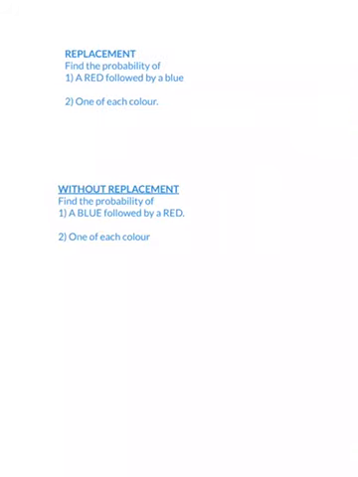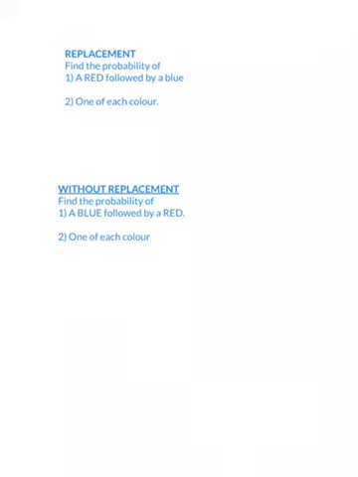So a couple of questions here to do on your own. First question, top of the page, replacement, so that means where the first ball is put back into the pack, so you've got 7 balls each time, and you want to find the probability of a red followed by a blue, that should be easy. And then number 2, one of each colour, so it could be a red followed by a blue, or a blue followed by a red. Now the key word there is or, so you need to work out that somewhere along the line you're going to add some probabilities together.